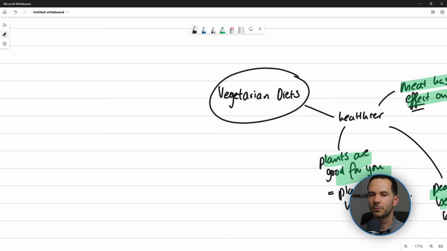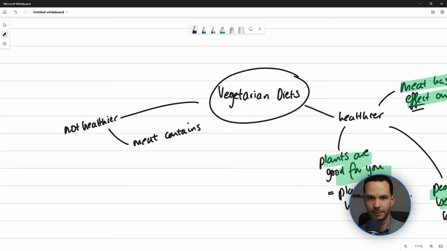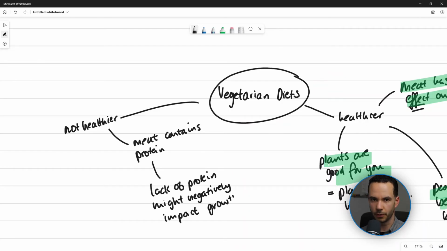We now need to find some reasons why a non-vegetarian diet is healthier than a vegetarian diet. I'm going to add this to this side of our mind map. One of the first things we could write down about non-vegetarian diets is that meat contains protein, and too little protein might have a negative effect on growth.